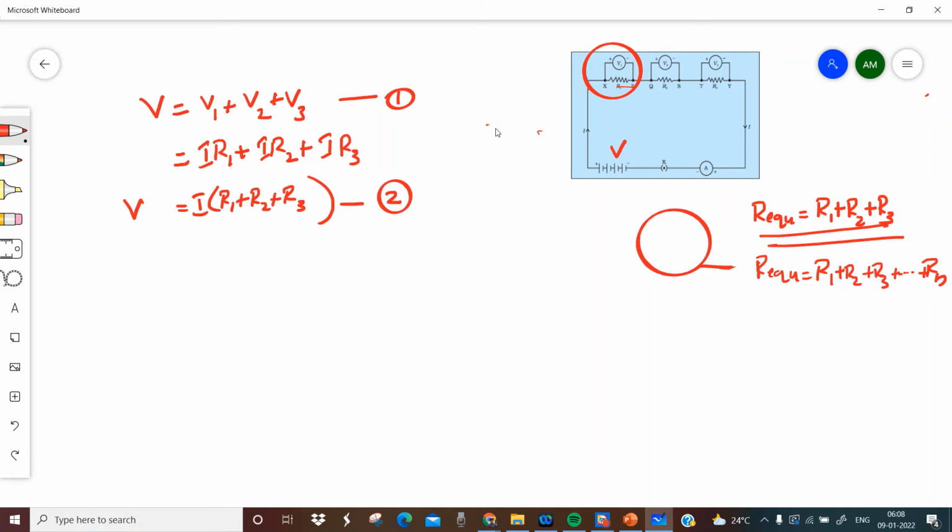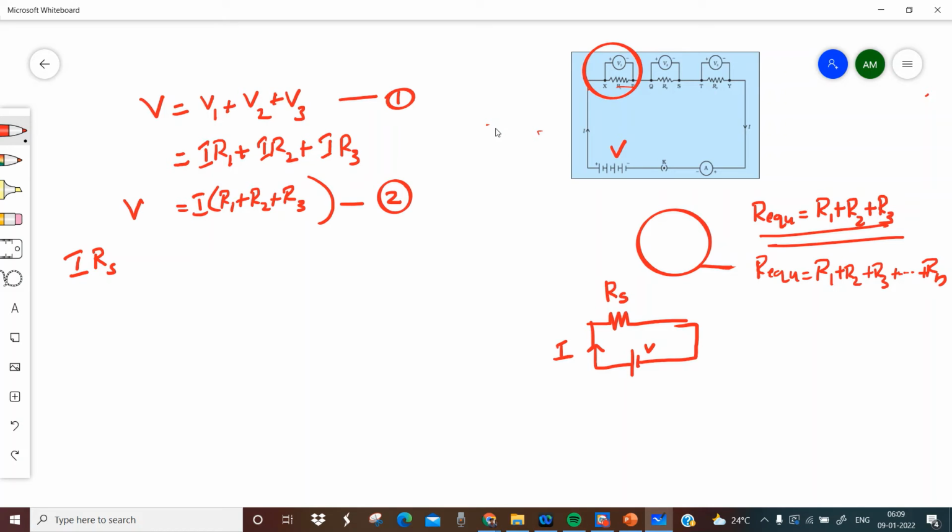Now I represent this circuit with its equivalent. Let the equivalent resistance be Rs, since it is a series connection. The current is the same, I, and the voltage is V. So the total voltage is V equal to I into Rs.